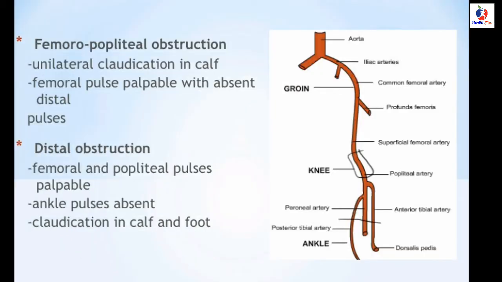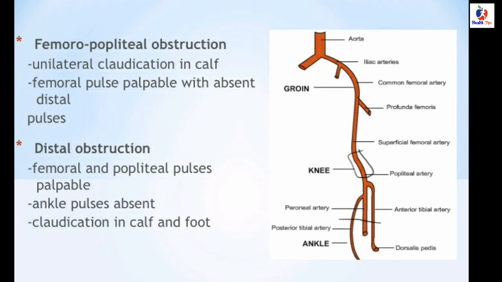When we talk about the level of the occlusion, in aortoiliac obstruction, there is claudication mainly in the buttock, thigh and calves. Femoral and distal pulses are absent in both limbs. Bruit can be heard over the aortoiliac region. It is associated with impotence. It's called Leriche syndrome.